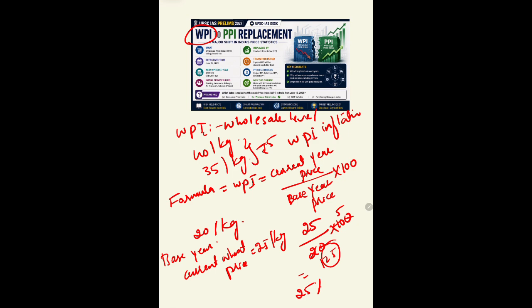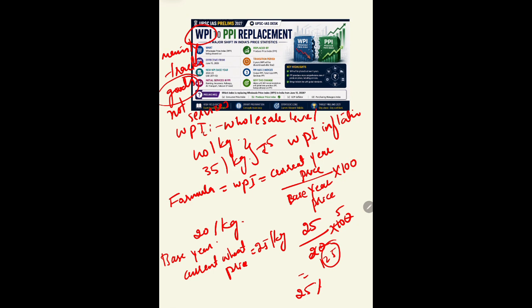The limitation of WPI is that it mainly tracks goods, not services. This is an important point that you have to remember.